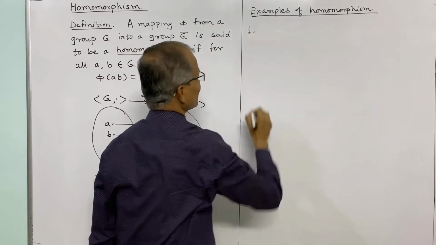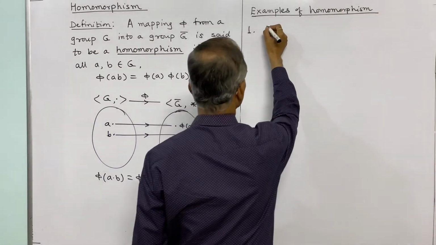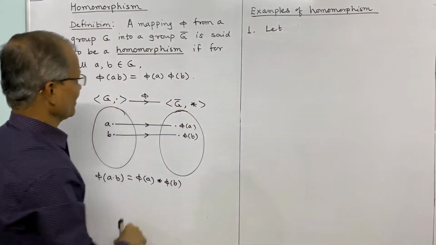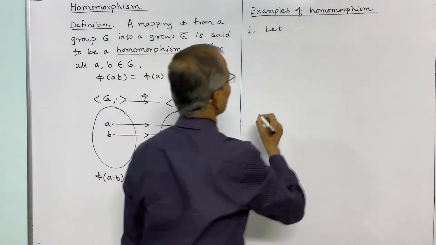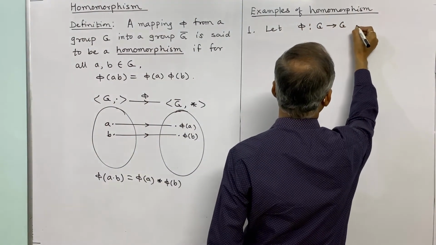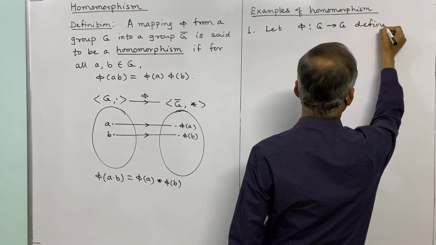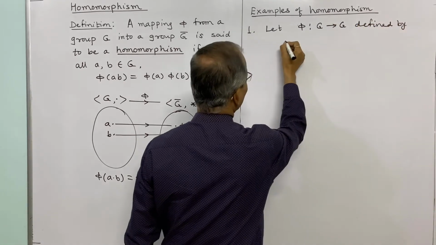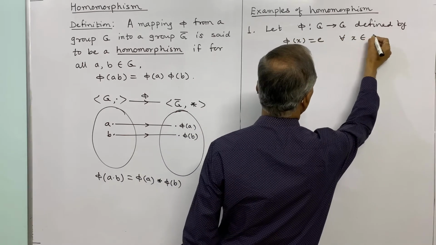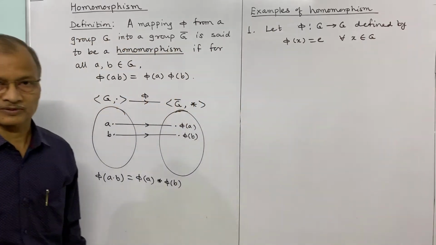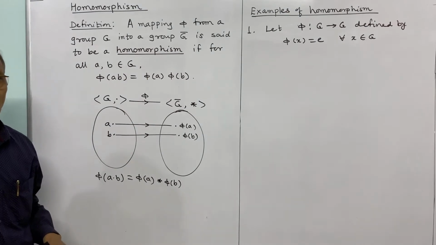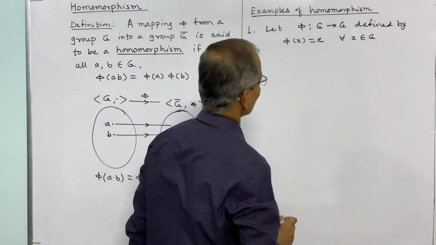First we shall define phi from G to G itself. Let phi be a mapping from G to G defined by phi of x is equal to E for all x belongs to G. Then this is a homomorphism. The meaning is every element of a group is mapped to the identity of the group, and this forms a homomorphism.